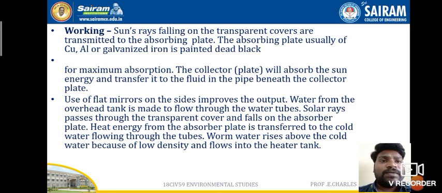The main thing that we have to observe here is that absorbing plates are usually of copper, aluminum or galvanized iron, painted dead black. Why we have taken black is because a black body absorbs the sun's radiation. For that reason, to get maximum radiation, it is coated in black color. Okay, so this is how the solar water heater works.